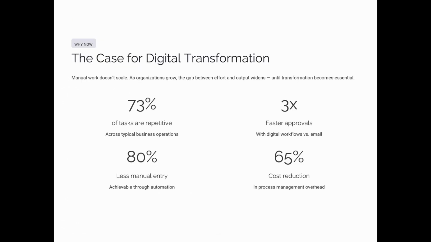Many people think digital transformation is only for large corporations. Actually, it is often even more valuable for small and medium businesses because every repetitive task consumes valuable time. Imagine approving just 20 leave requests every week. Now multiply that by 52 weeks.